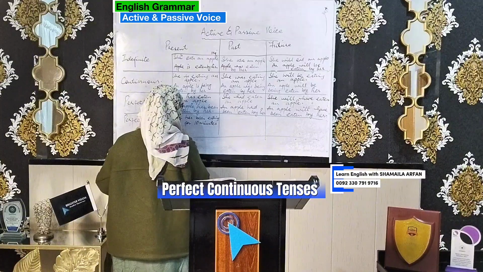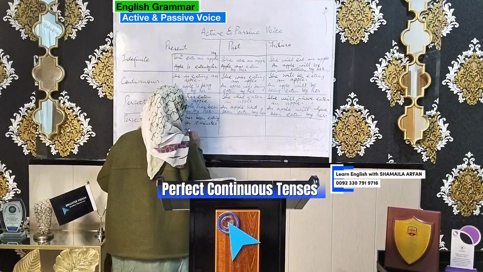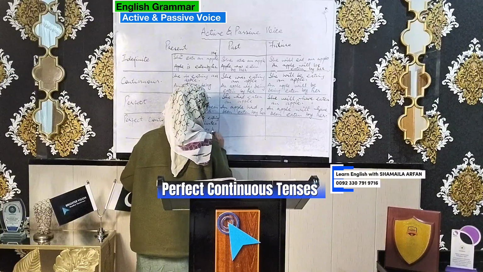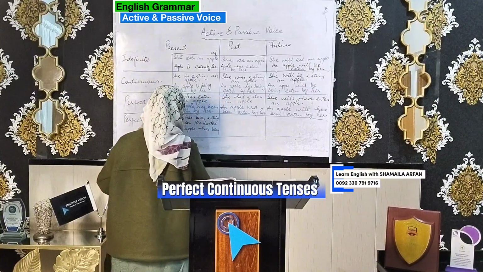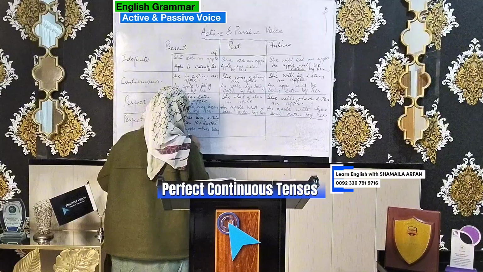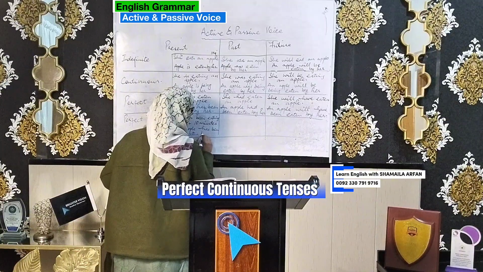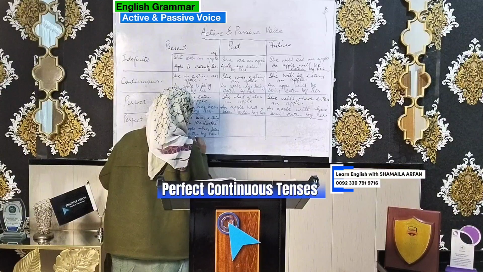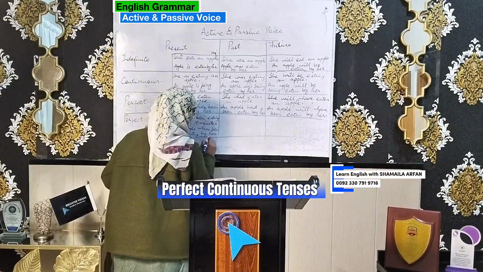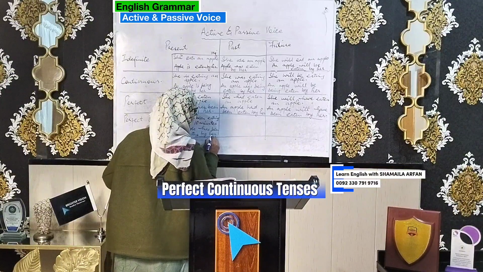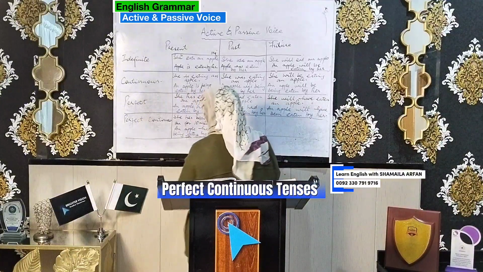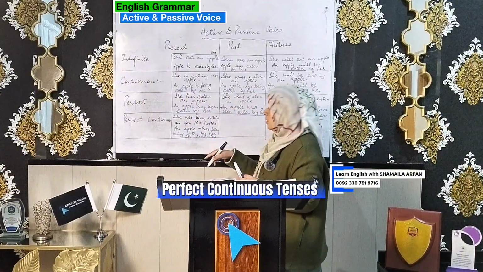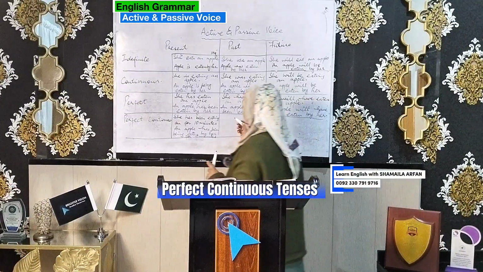An apple, now it's the passive, an apple has been, now there will be being for ing, being eaten by her for 10 minutes. For 10 minutes will remain at its place. There is no change. Okay. She has been eating an apple for 10 minutes. An apple has been being eaten by her for 10 minutes.